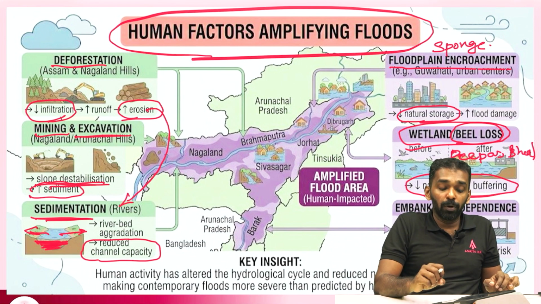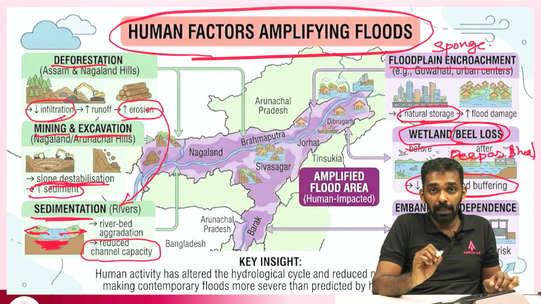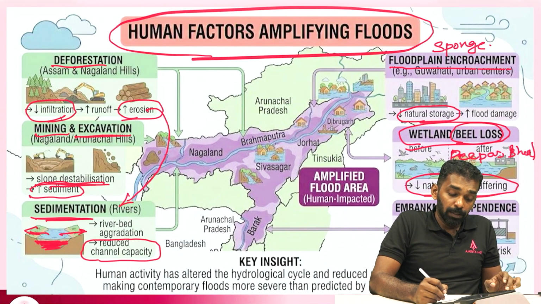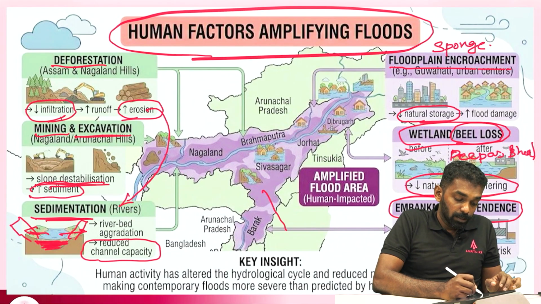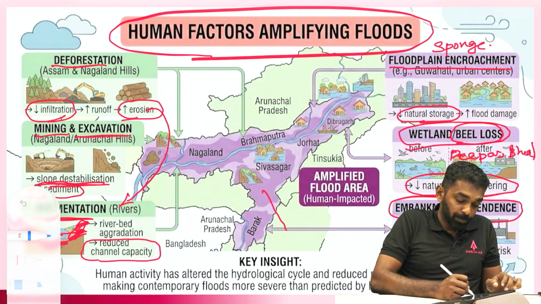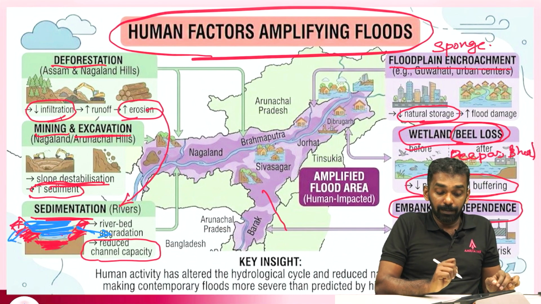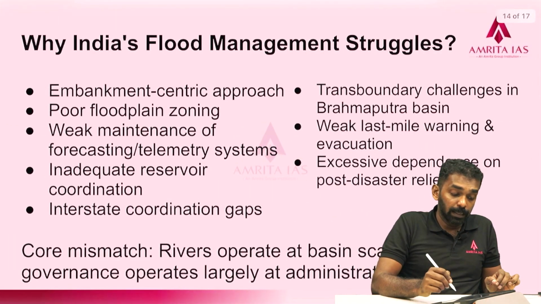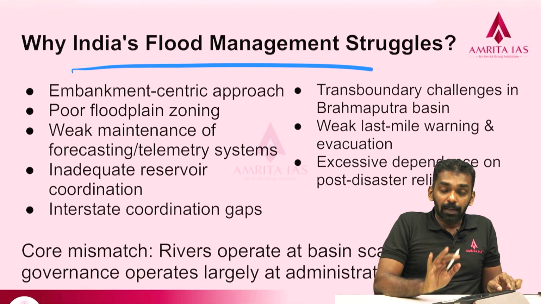So, floods are more frequent because of the loss of floodplains, and in the same way the wetlands and BEELs in the region. Then there is the confinement risk of embankments. Whenever a river channel has low depth, embankments are created along it so that river water is stored within the channel. So, what if the embankment fails? The failing of an embankment also causes flooding. These are the important reasons in the region, and we will now discuss why India's flood management actually struggles.